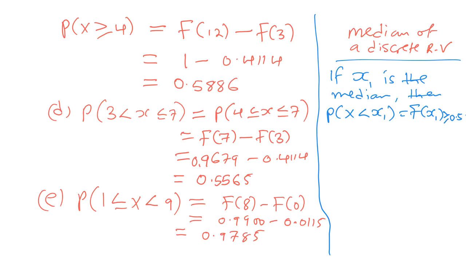Also, the other thing you have to know about the median: this is the first condition. The second condition is that the probability of x more than or equal to x1, which is the median value, must also be at least 0.5. So when you check our table here, you look at the first x value with a probability that is either equal or more than 0.5.